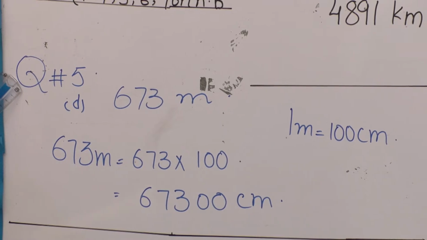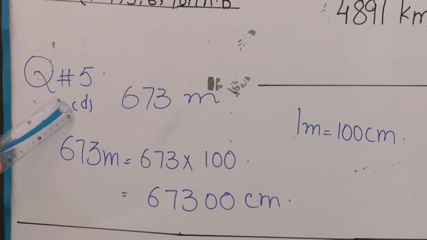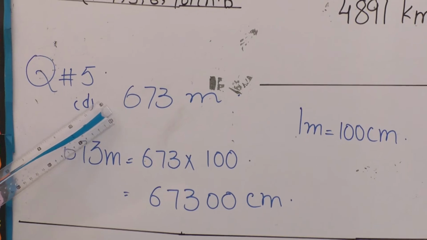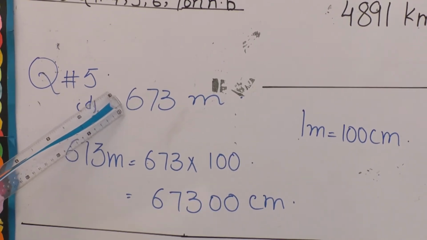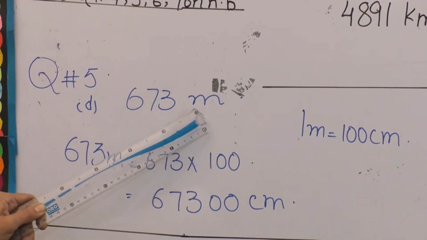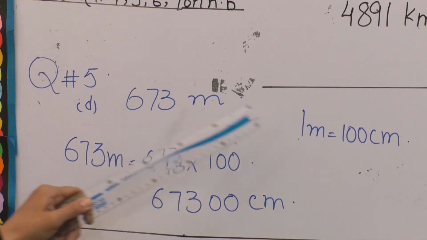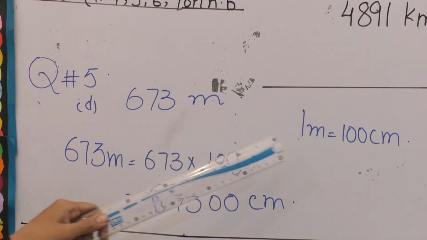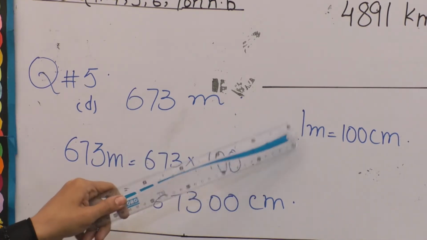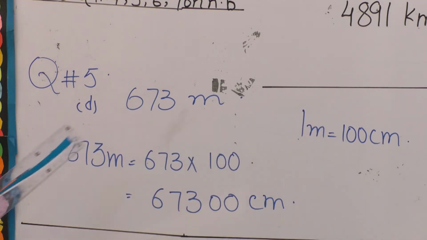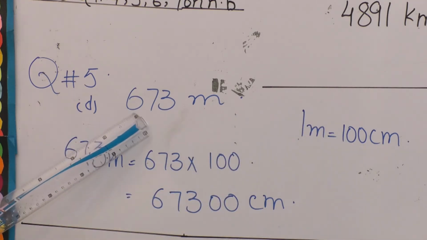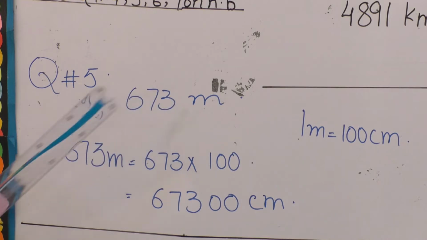Students, come to question number 5. The question is to convert into centimeters. Here part D is done and you will do the rest of the parts by yourself. We have to convert this unit of measurement from meters to centimeters. Before starting, let me first tell you that 1 meter is always equal to 100 centimeters. So now come to the question. We have 673 meters.